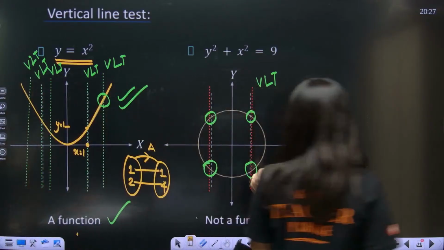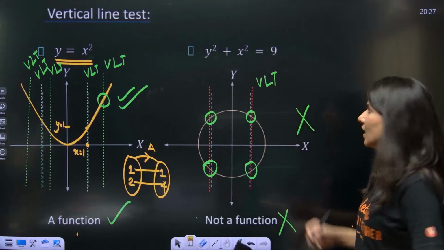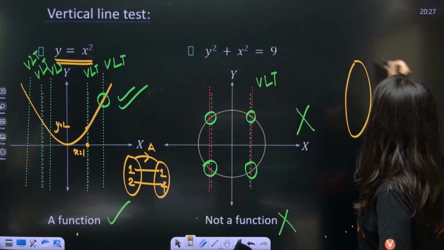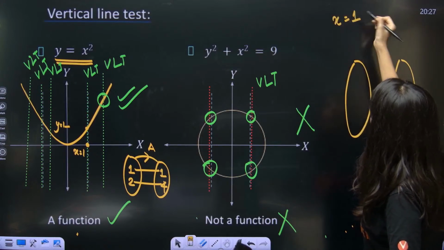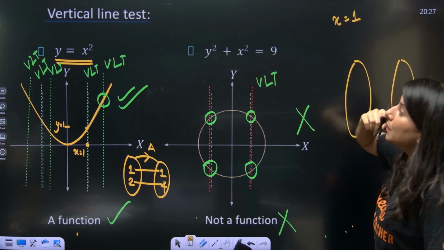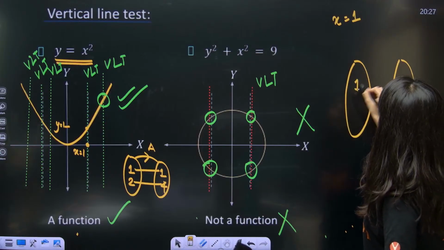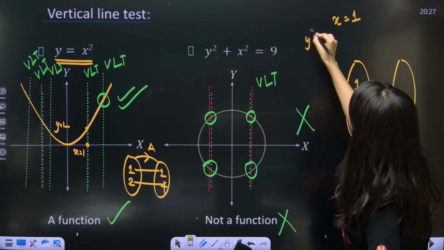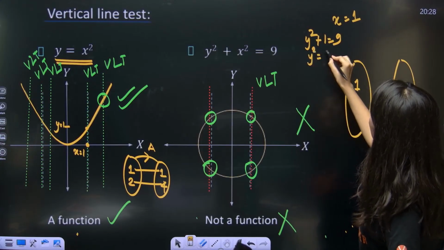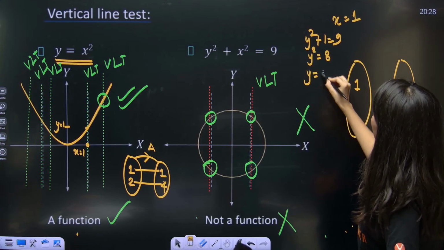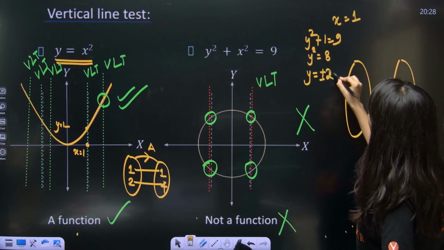But what is happening over here? Tell me. So this is your input set x, this is your y. If you put x equal to 1, it will be y square plus 1 is equal to 9. y square is equal to 8. y is nothing but plus minus 2 root 2.